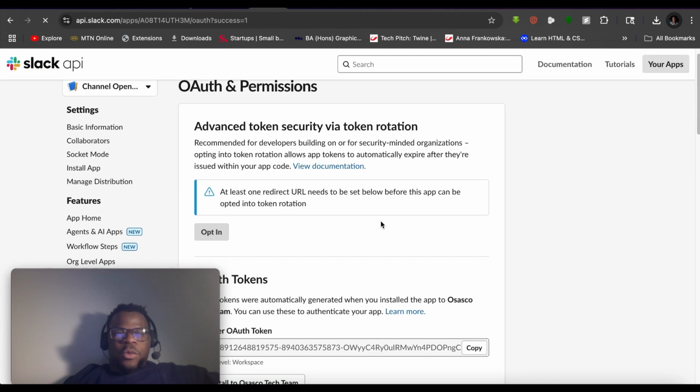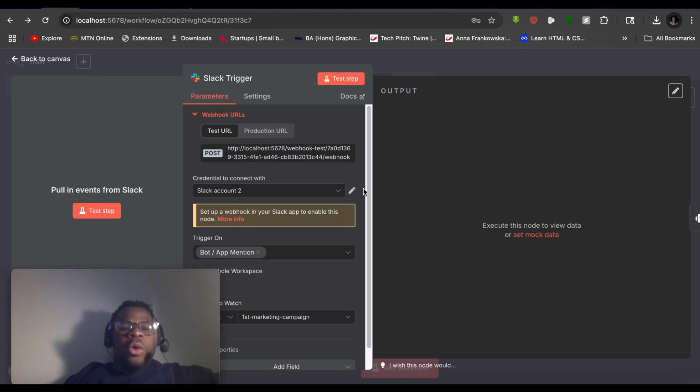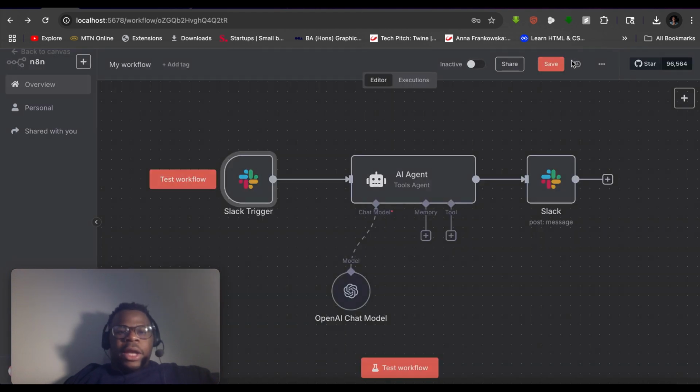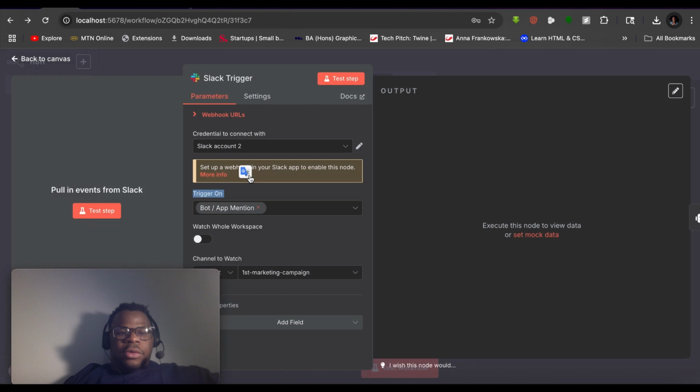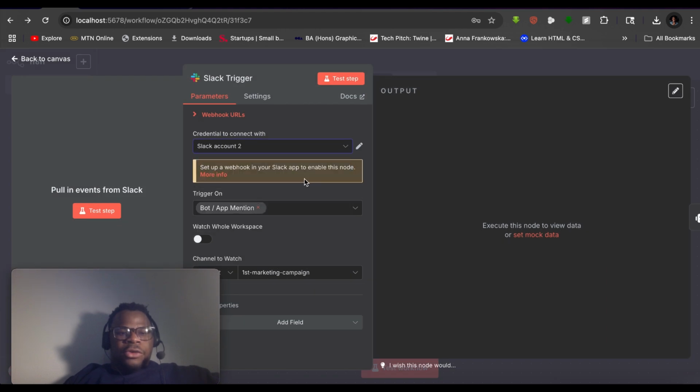After doing that, you can come back to your n8n workflow UI, double click on the trigger, and select the Slack API we just integrated. Then you come down to channels to watch out for.